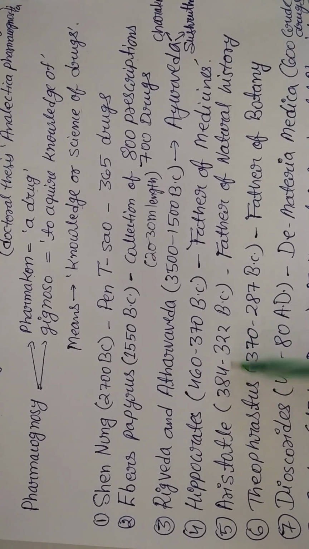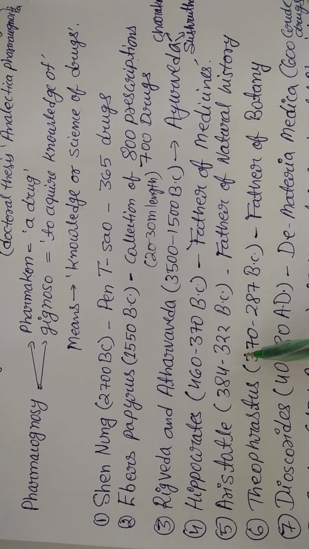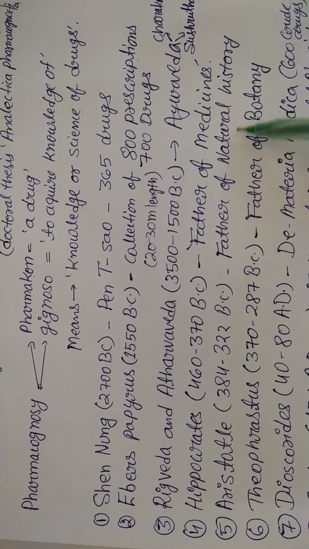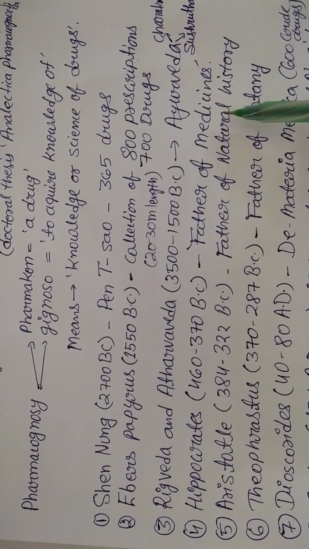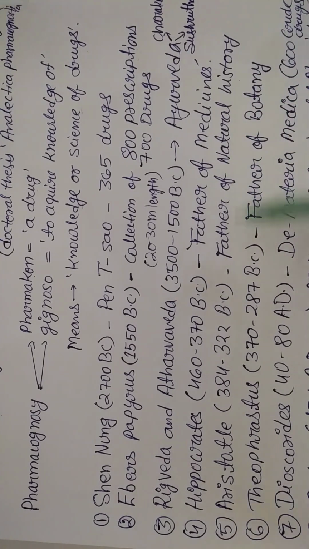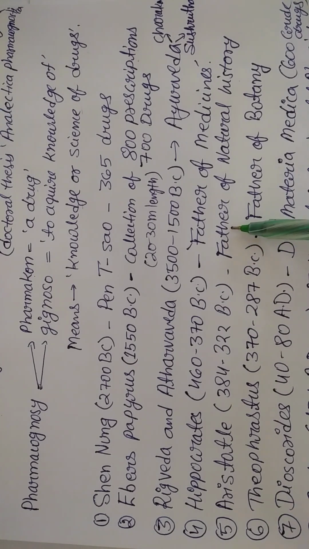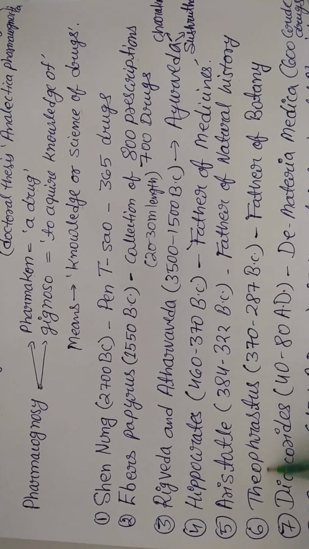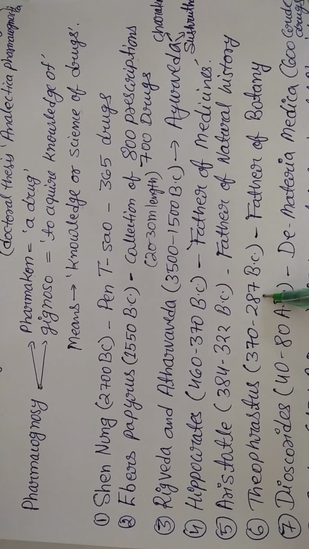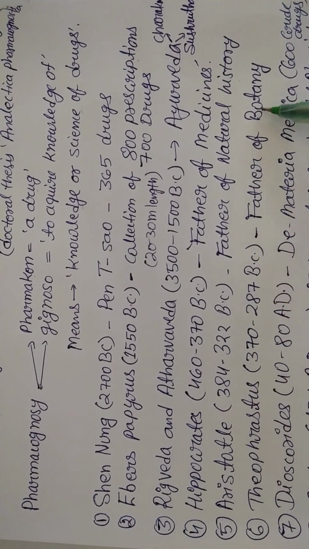So this time zone is also very important when we are describing the history part, at what time period they have worked, right? Aristotle is known as the father of natural history, right? So remember the series of fathers here with their proper names. This has to be remembered. You have to practice this, and you can remind yourself. Theophrastus, 370 to 287 BC, father of botany.